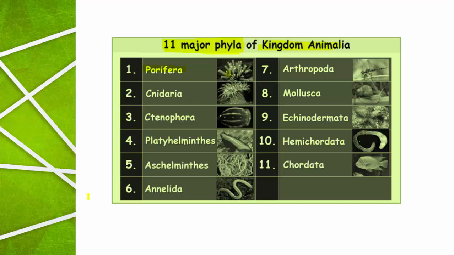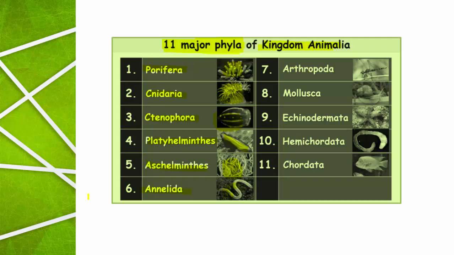Porifera, it includes all the sponges. Cnidaria, Hydra is a member of Cnidaria, also called Coelenterata. Ctenophora, comb jellies. Platyhelminthes, flatworms. Aschelminthes, roundworms.